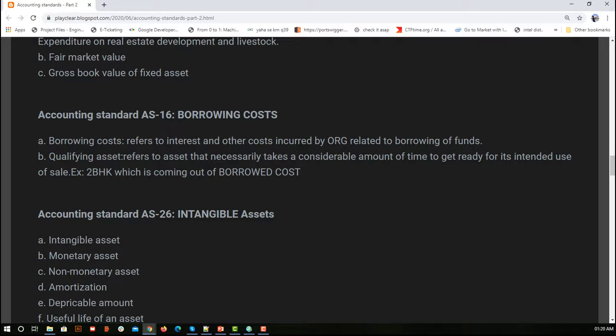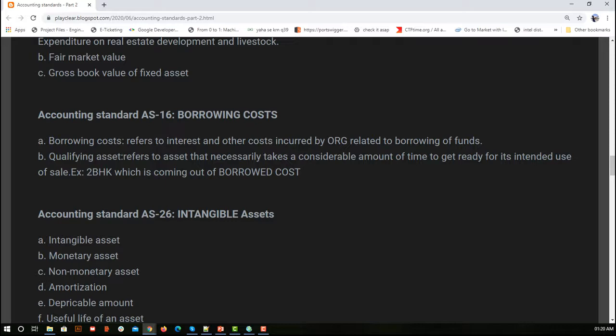So suppose we took a loan of 500 crores. We are not going to write that 500 crores in this financial year itself. We are going to consider the amount of interest that we are paying on the borrowed amount. So here you can see, it refers to the interest and other costs incurred by the organization related to borrowing of funds.